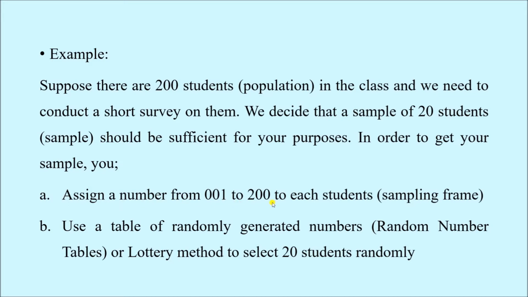If there are 200 students in the class, maybe we can use their attendance register and they will be given roll numbers, roll number 1 to roll number 200. So individual students will have unique code roll numbers, and these roll numbers can be used to select the samples. Next, we can use a random number table or lottery method to select 20 unique roll numbers from this list of 200 roll numbers. So let us learn how.